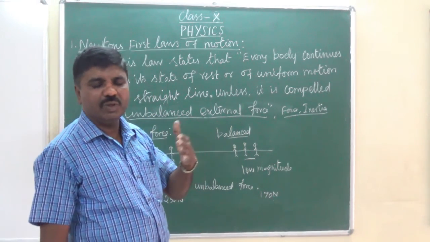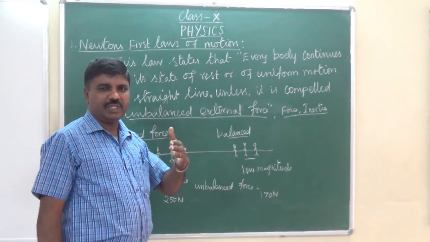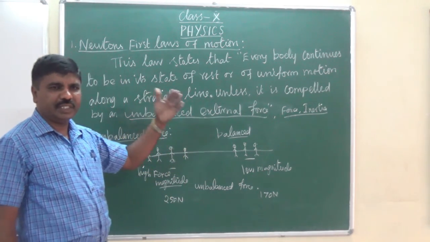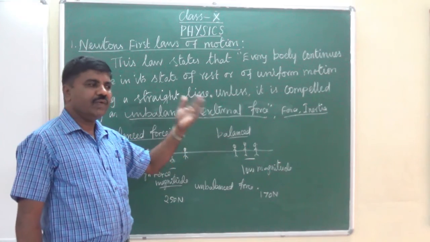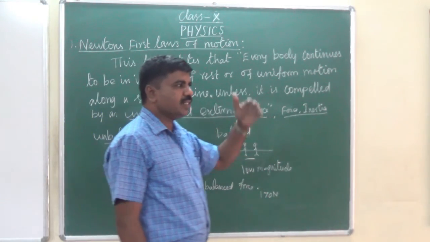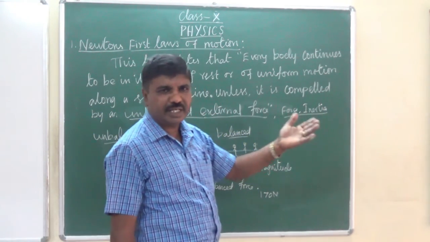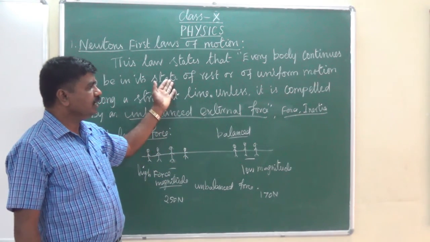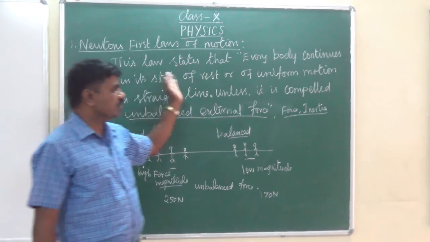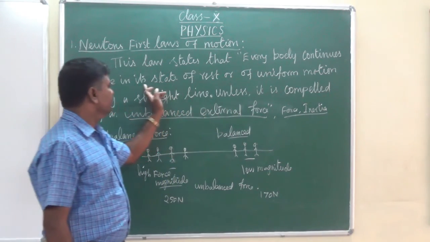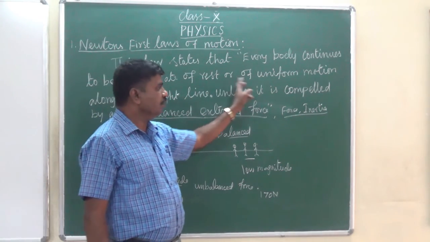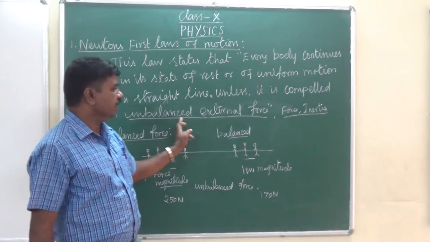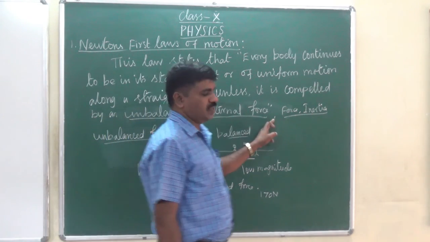For an object to move from one place to another, we have to apply some external force on it. Then only can the object move. It moves in the same direction in which we apply the force. That is how Newton explained his first law of motion: every body continues to be in a state of rest or of uniform motion along a straight line unless it is compelled by an unbalanced external force.